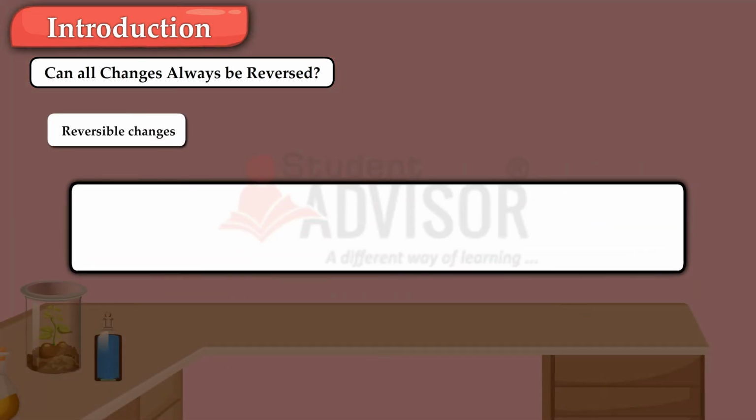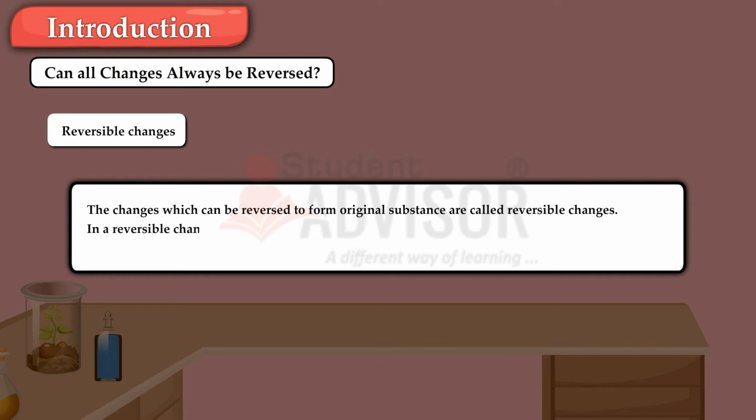Reversible changes. The changes which can be reversed to form the original substance are called reversible changes. In reversible change, the identity of the substance does not change. Some of the examples of reversible changes are